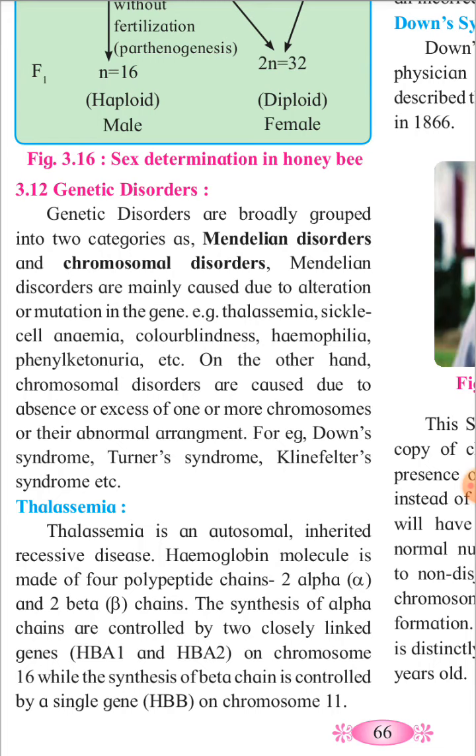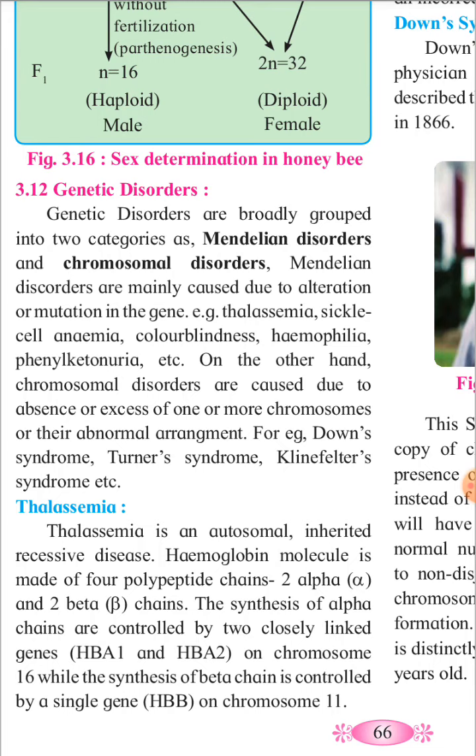Mendelian disorders are mainly caused due to alteration or mutation in genes. Examples: thalassemia, sickle cell anemia, color blindness, hemophilia, phenylketonuria, etc. On the other hand, chromosomal disorders are caused due to absence or excess of one or more chromosomes or their abnormal arrangements. For example, Down syndrome, Turner syndrome, and Klinefelter syndrome.